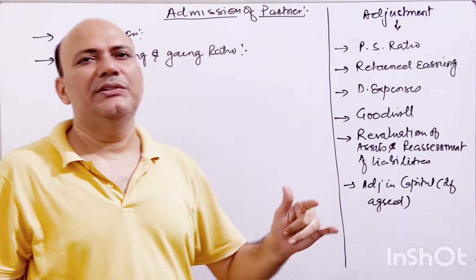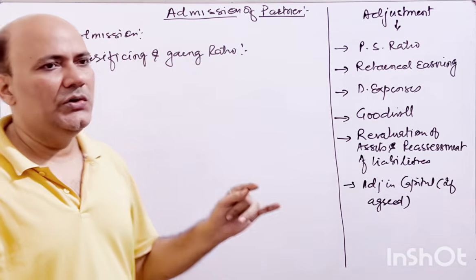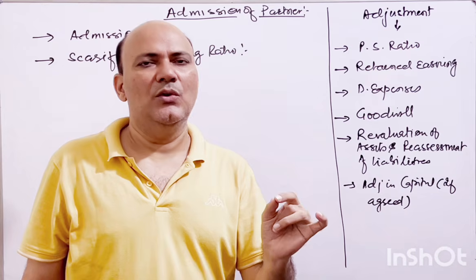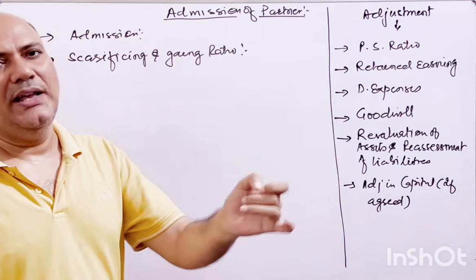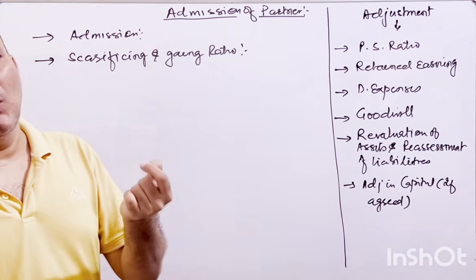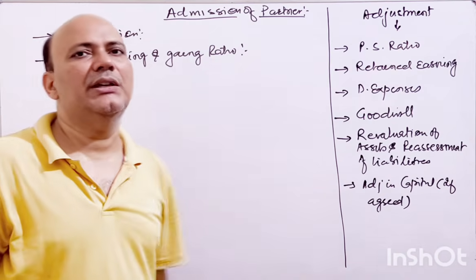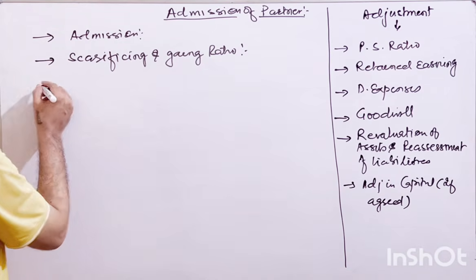Whatever the goodwill is, according to the partnership ratio or profit sharing ratio, the new partner has to bring in that amount as premium for goodwill, and that amount has to be paid to the sacrificing partner. So what is goodwill?